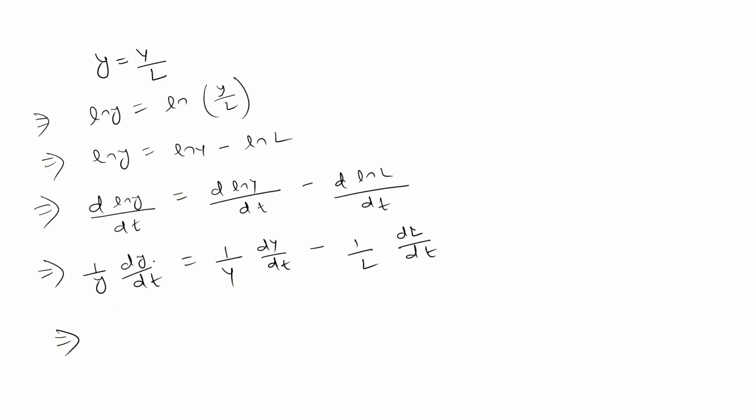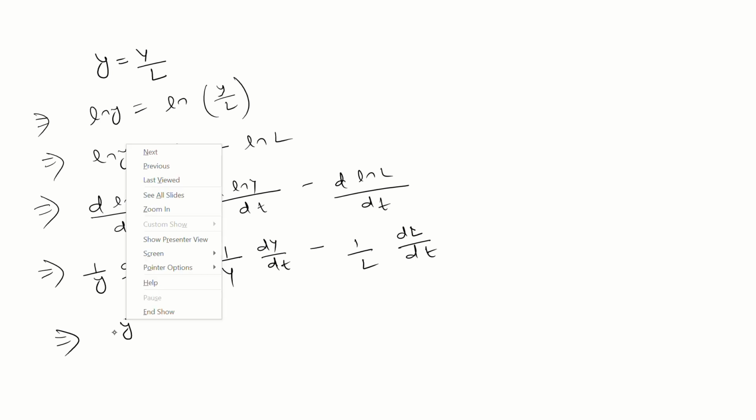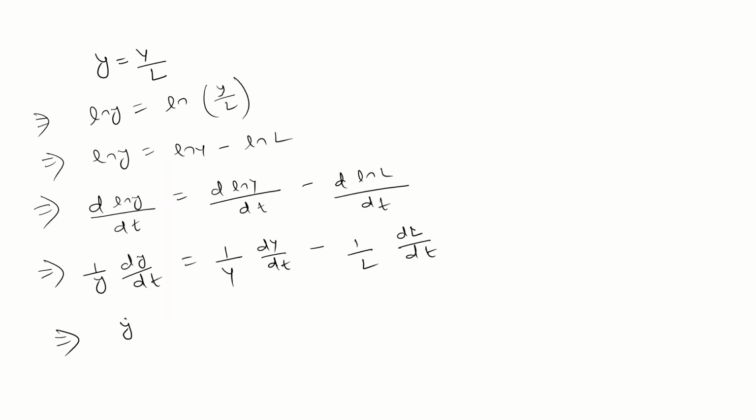So in the Solow model, if you face this kind of term dy by dt, it is called y dash. So y dash divided by small y is equal to capital Y dash by capital Y minus L dot by L.